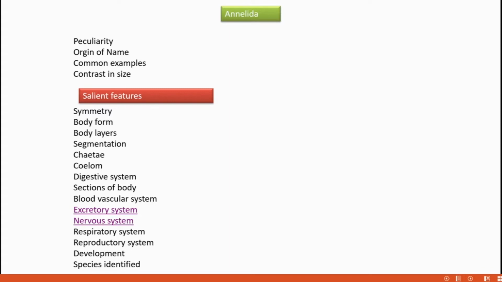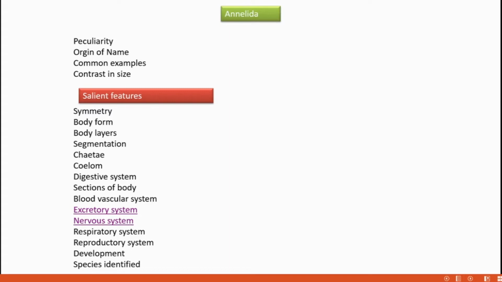Before that, I'm going to tell you about segmentation. Segmentation is otherwise called metamerism. What is metamerism? That can be asked as a 1 mark question in your examinations. Very important. Metamerism. And metamers means segments. Each segment in the body is called a metamere.